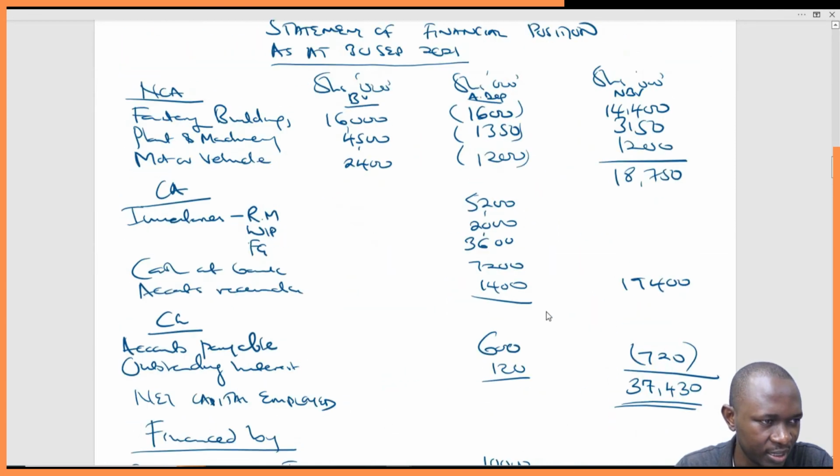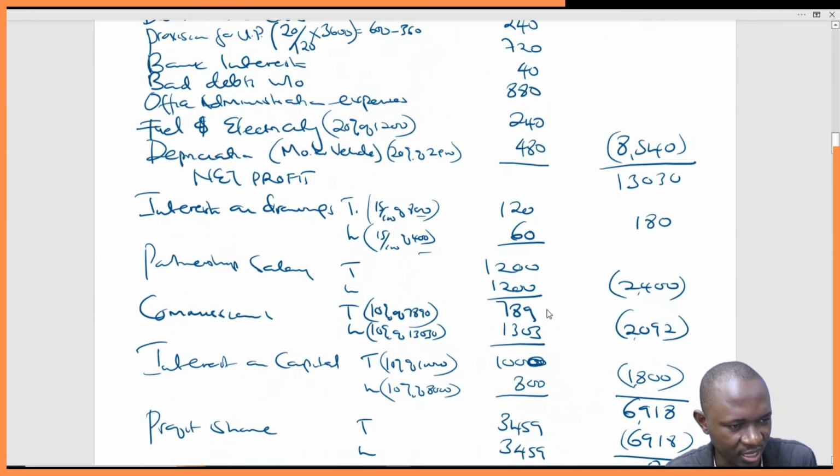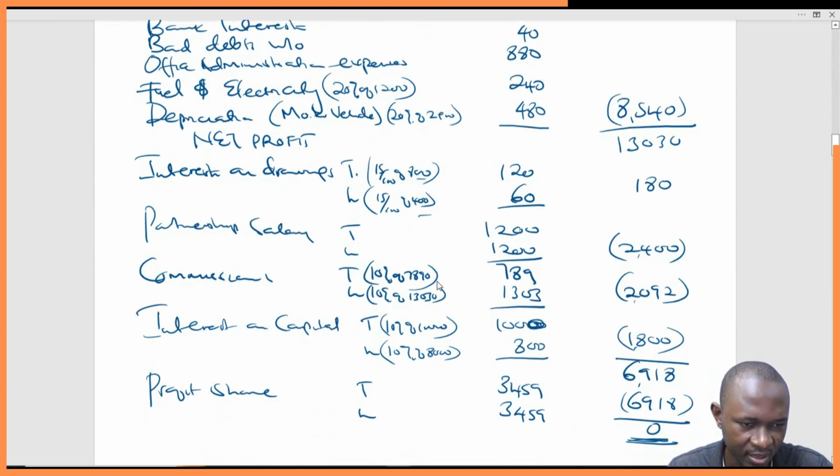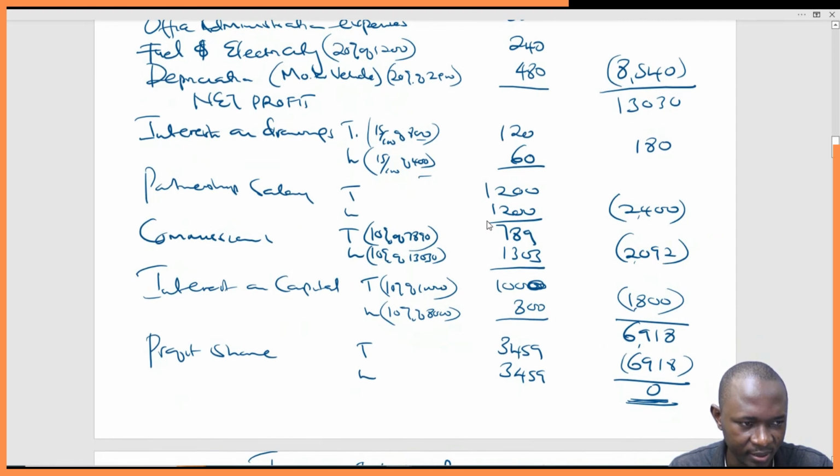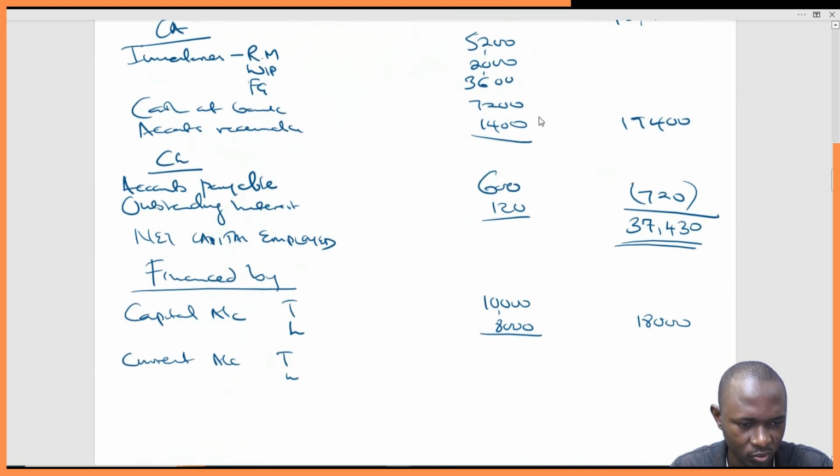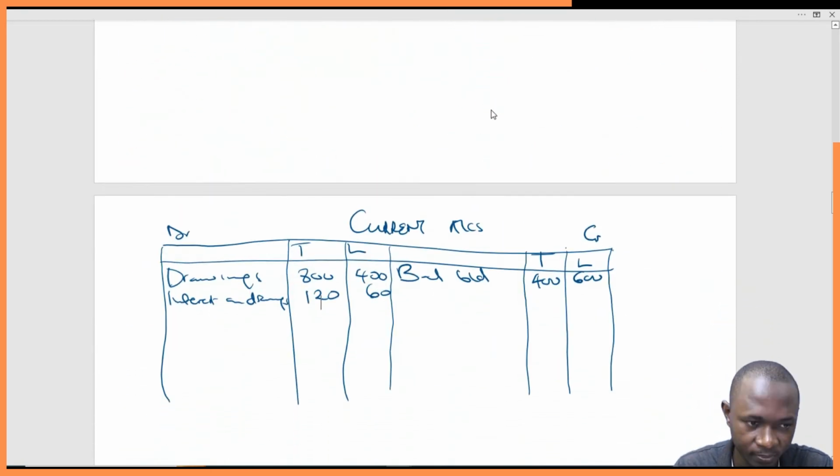Then you go back again. All these are things that affect the current accounts. So partnership salary increases their wealth. Partnership salary 1212, so it's on the credit side. They all got 1212.